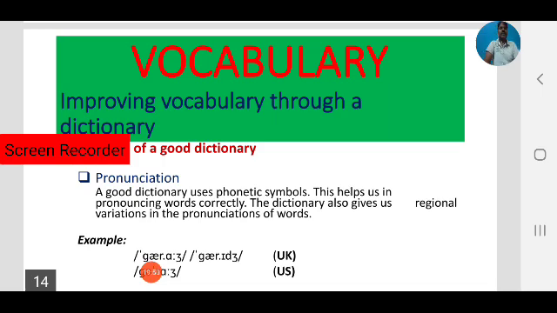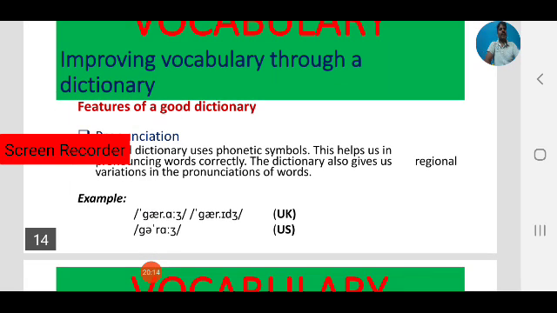The dictionary also gives us various variations in the pronunciation of words. Here also, like spellings, the pronunciation is different from British English to American English, and some regional English. For example, garage. Observe the pronunciation of this word in British English and American English.